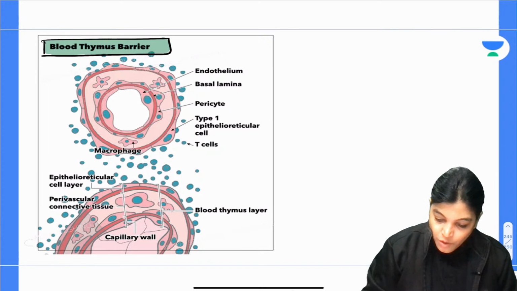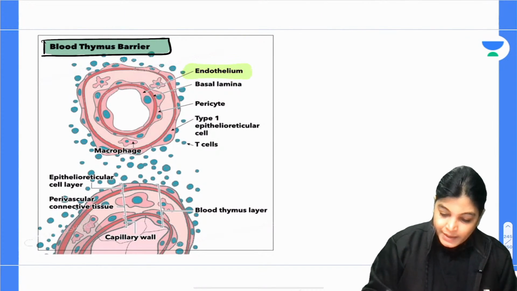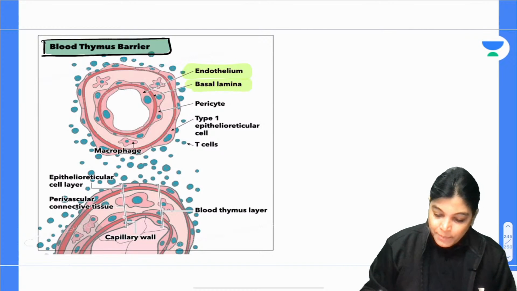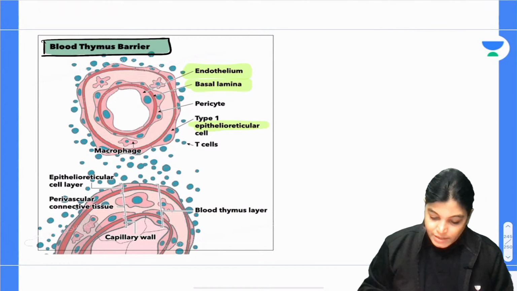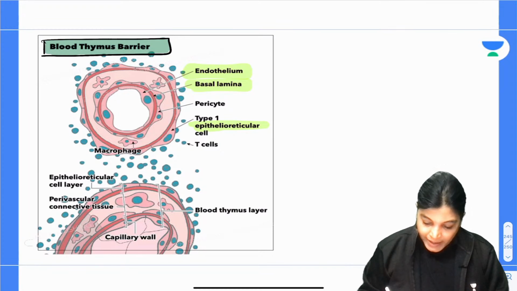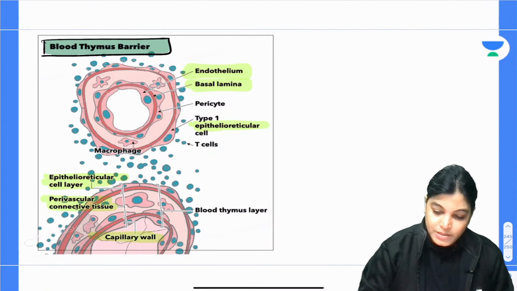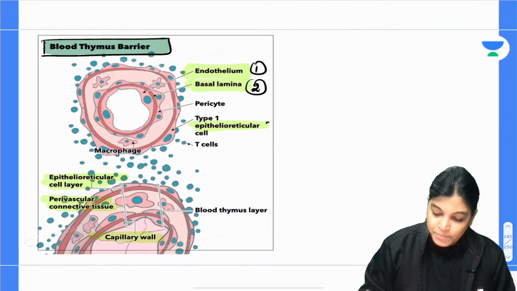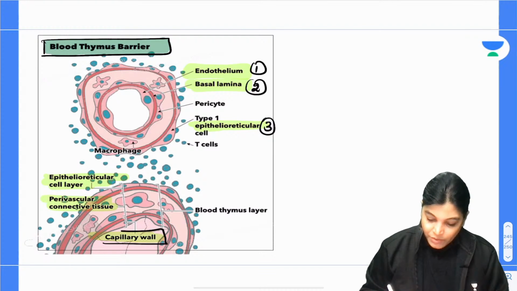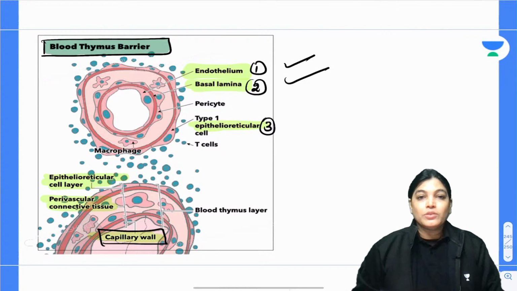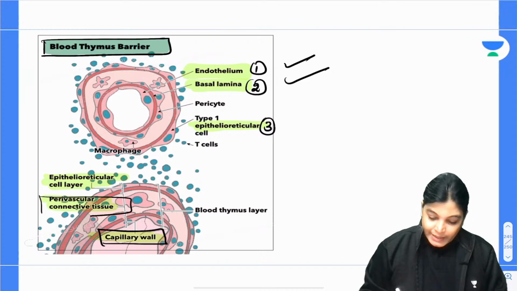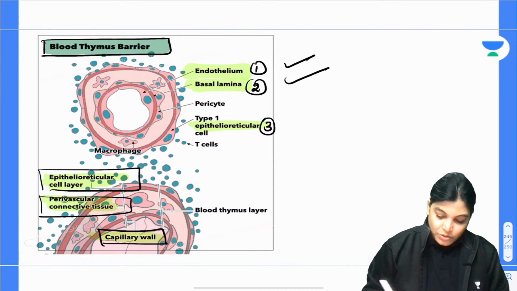The blood thymic layer is formed by endothelium. The endothelium is resting on basal lamina and epithelio-reticular cells. So see here, this is formed by capillary wall, perivascular connective tissue and epithelio-reticular cells. So all these layers: the endothelium of the blood vessels, basal lamina, epithelio-reticular cells, and here the capillary wall, which consists of endothelium and basement membrane, also the connective tissue surrounding and the epithelio-reticular cell layer.